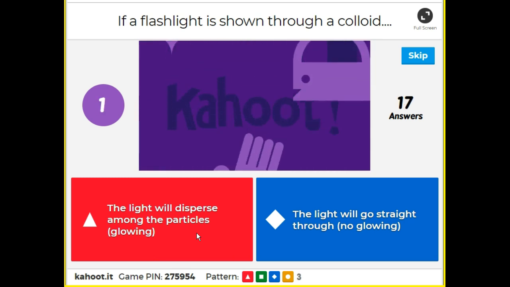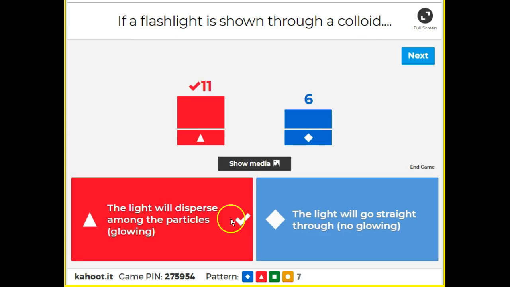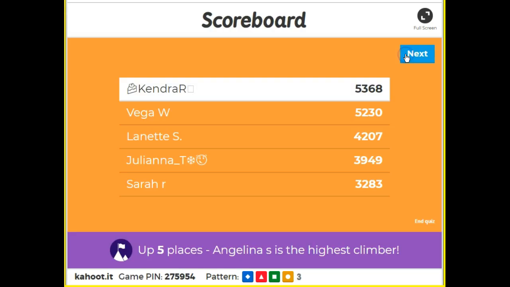Yeah, milk is what's called a colloid. The light will actually disperse among the particles, making it glow. Remember, milk actually has those fat particles suspended throughout, and they'll stay there permanently. As we shine a light through it, the light will bounce off those particles, spreading throughout the glass of milk, making it look like it glows. Again, if you haven't done this yet, grab a flashlight, even your phone flashlight, shine it through a glass of milk, and you will see it glow.